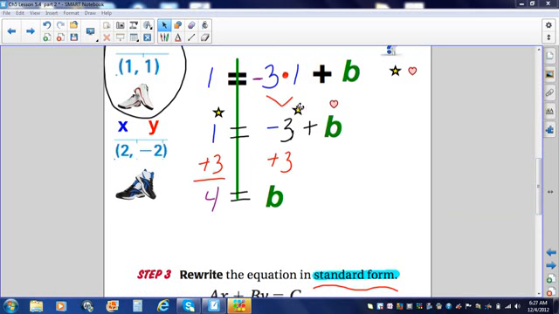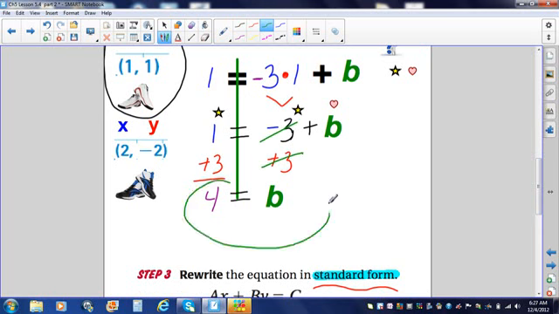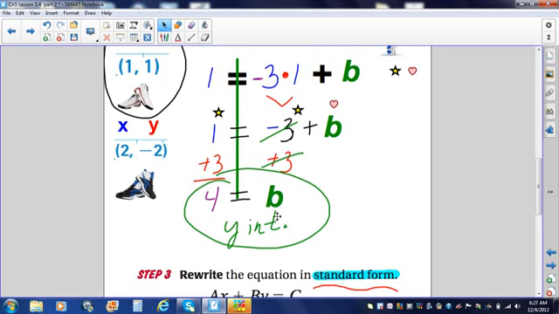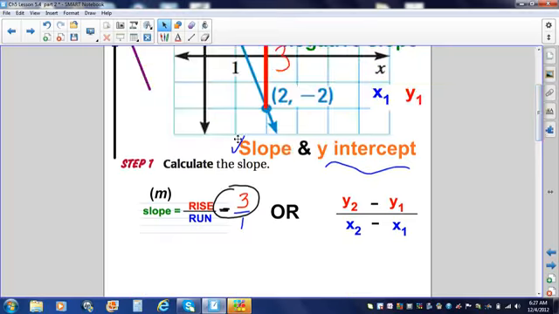The next thing I'm going to do is get my stars together. The inverse of subtracting 3 is to add 3. I'll do it on both sides. These will cancel. 1 plus 3 gives me 4, so my y-intercept, or b, is 4. Now I found my y-intercept, and I know my slope.